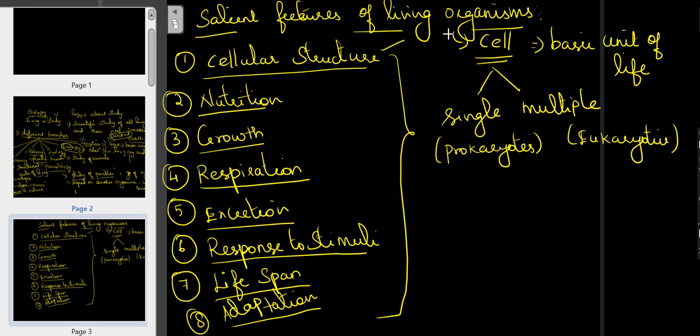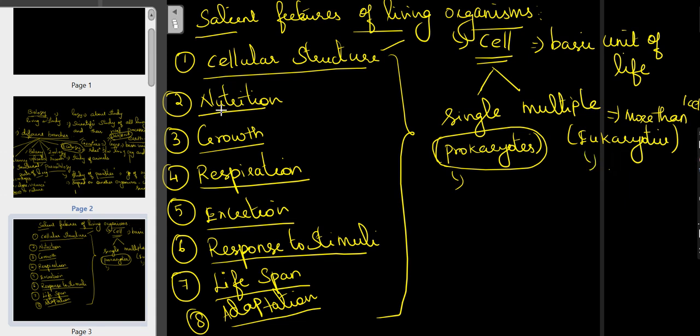All living organisms are made up of cells. Cells are the basic unit of life, and there are two kinds: one is single-celled, where only one cell is present, and the other has more than one cell. Single cellular structures are collectively called prokaryotic, and here it is eukaryotic as well.